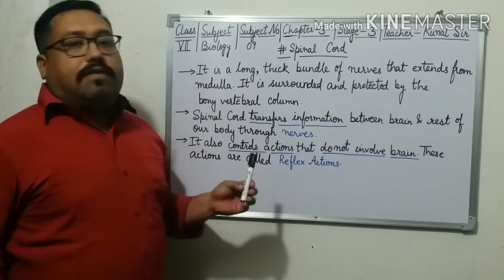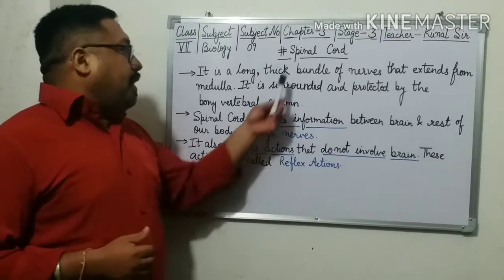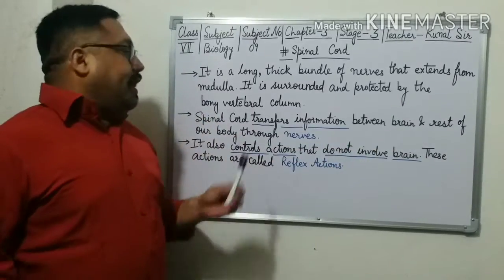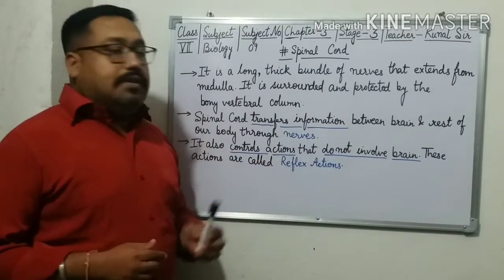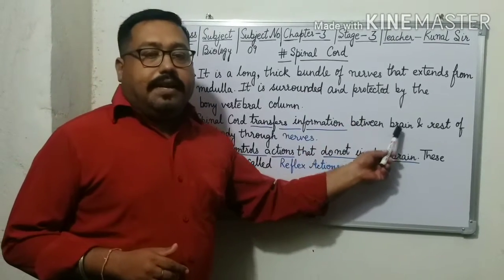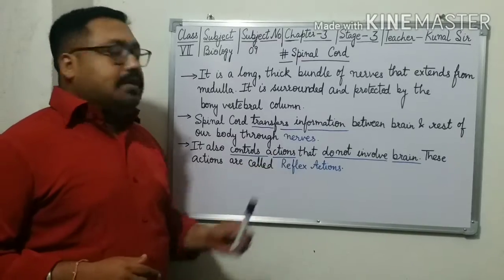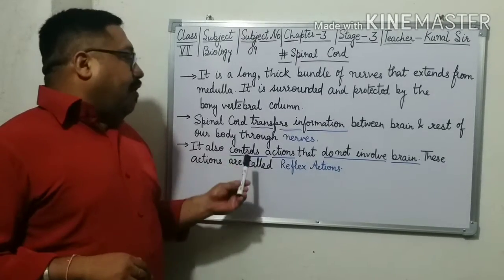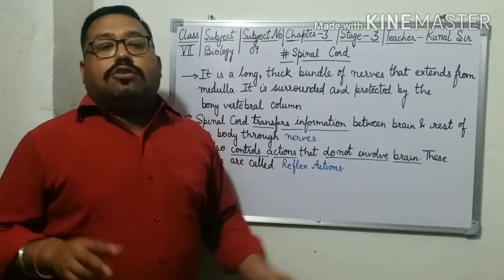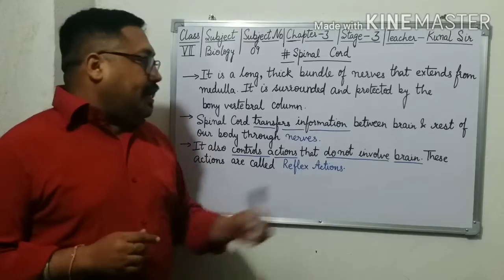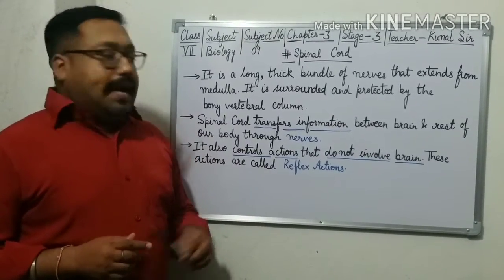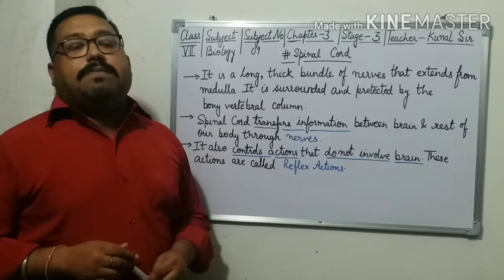What is the role of the spinal cord? The spinal cord transfers information between the brain and the rest of our body through nerves, and additionally it also controls those actions which do not involve the brain. Those actions which do not involve the brain are called reflex actions, and reflex actions are controlled by the spinal cord.